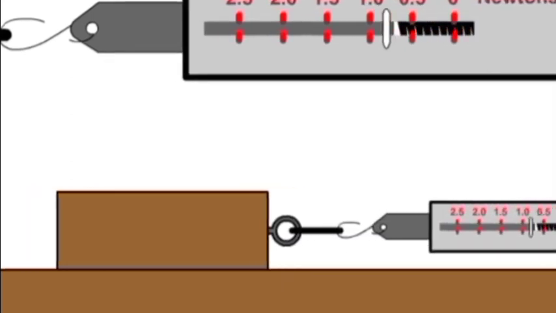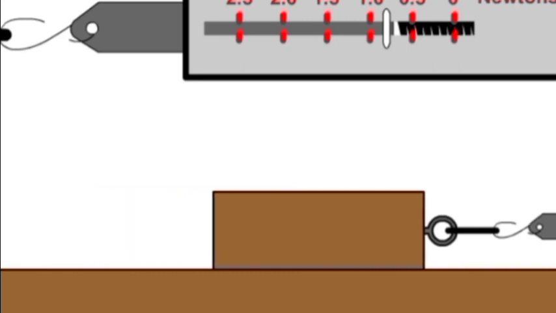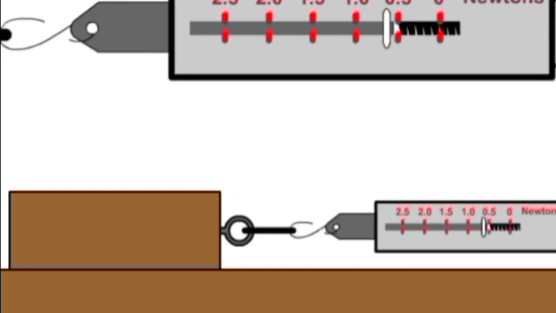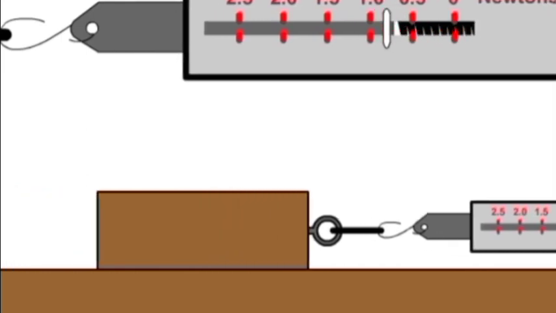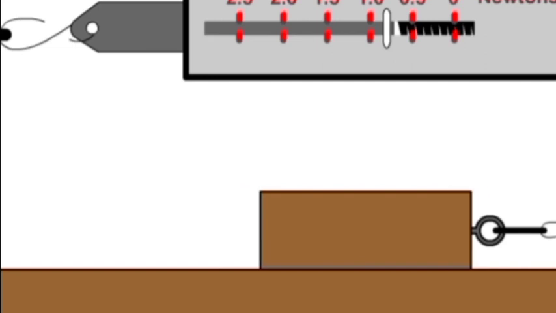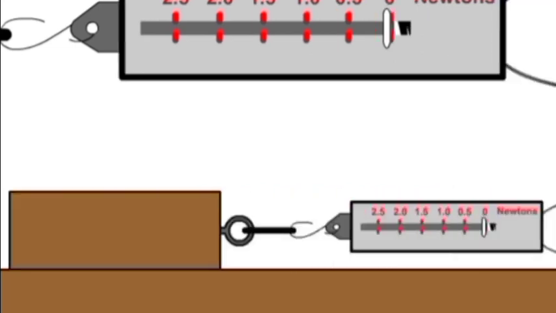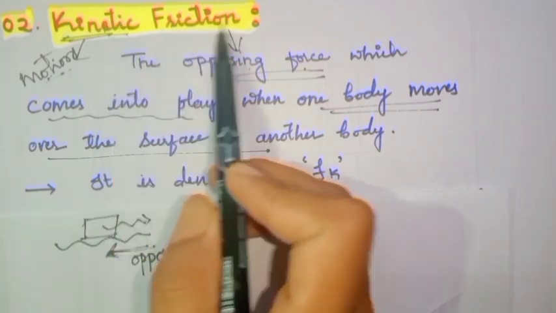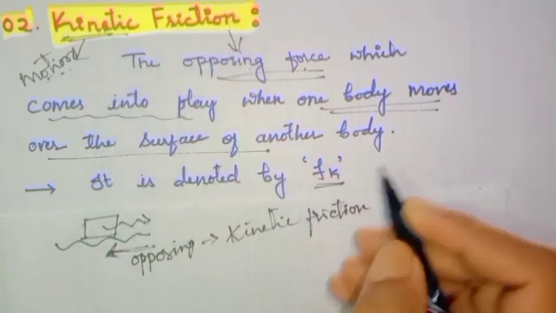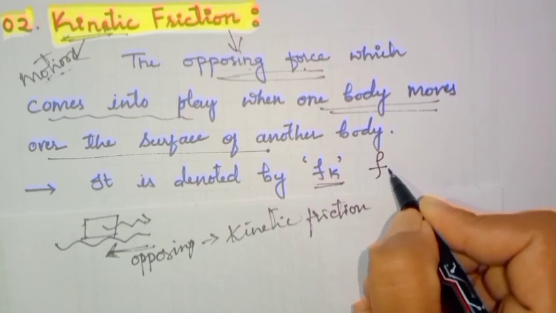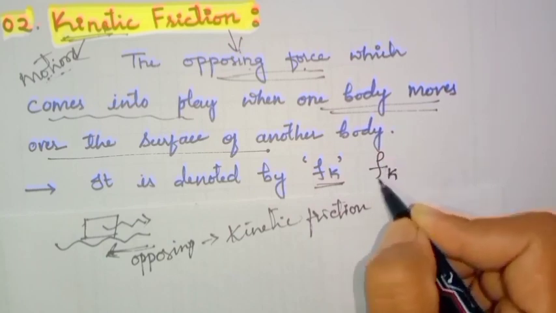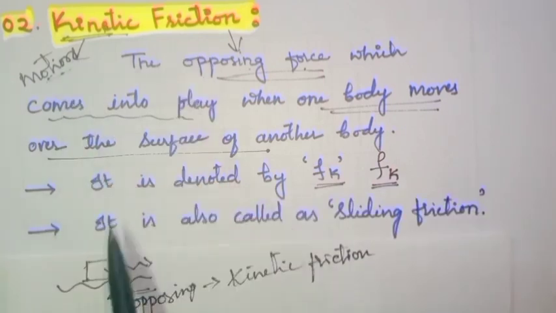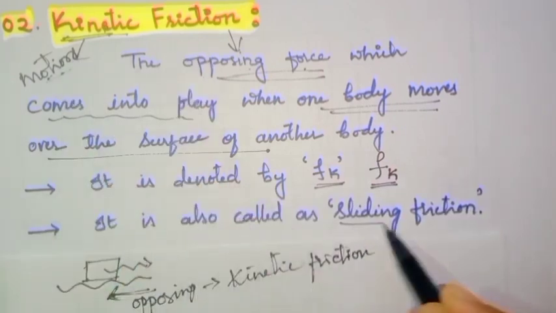Now you have to understand, when the object started to move, the opposing force which is acting on that object, that is what we call kinetic friction. Is it clear? I hope you have understood the concept of kinetic friction. Now let's see how we denote kinetic friction. Kinetic friction is denoted by Fk. F stands for friction, K stands for kinetic, so it indicates kinetic friction. Is it clear? And this kinetic friction is also called sliding friction.